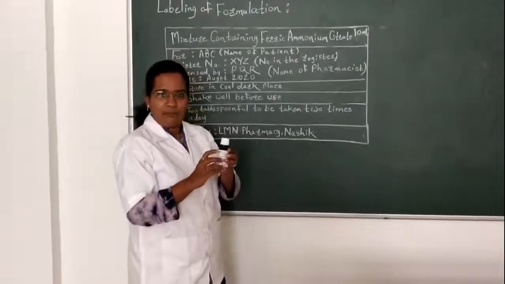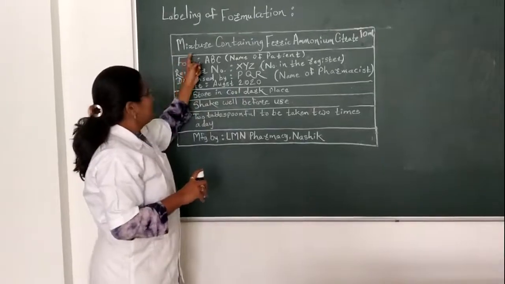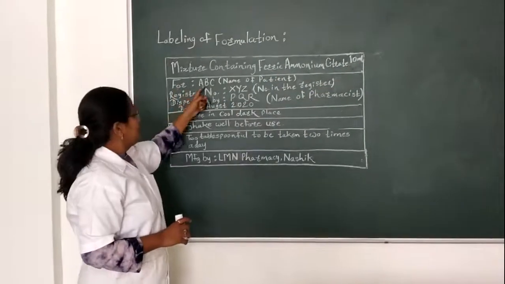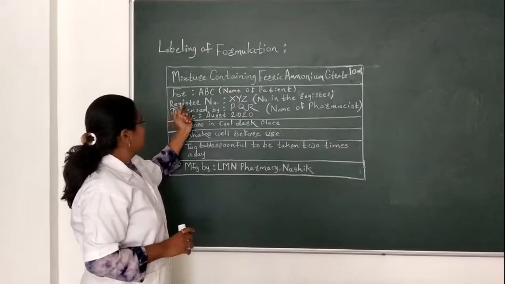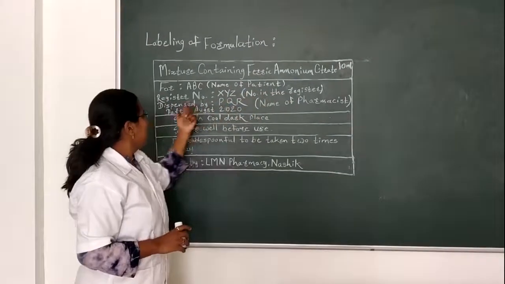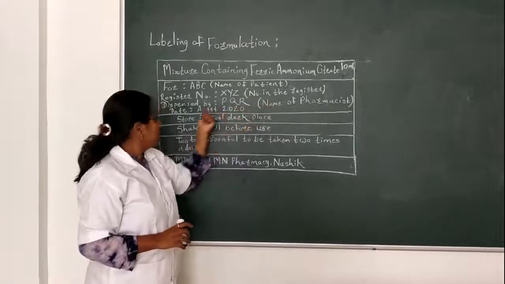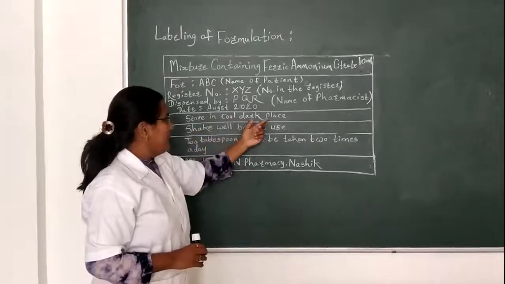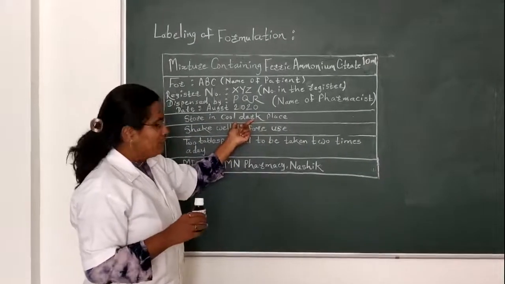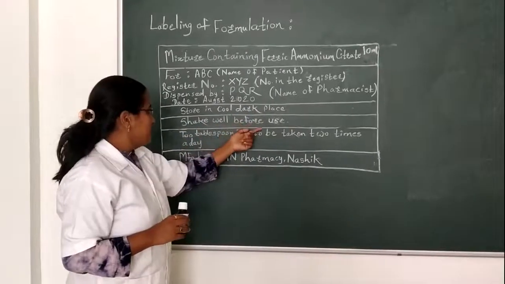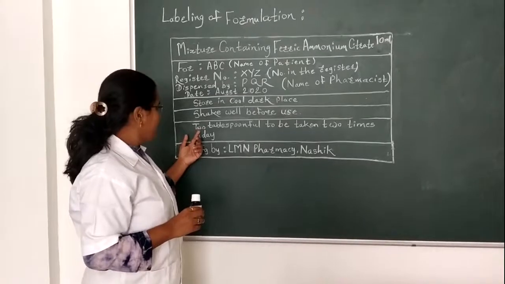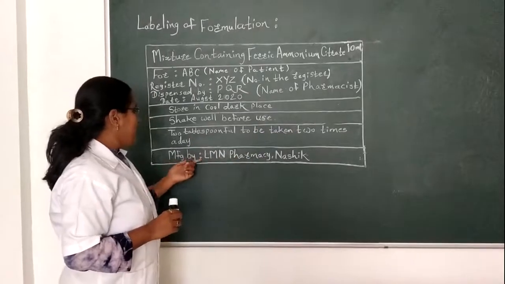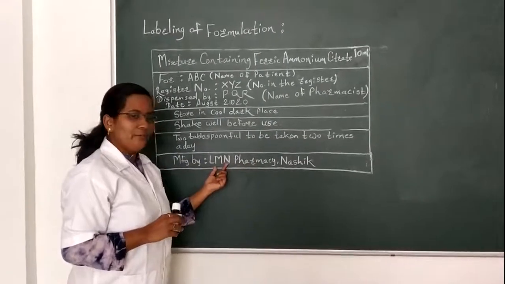We prepare this label for our formulation. Let's see the labeling of the formulation. For mixture containing ferric ammonium citrate, the quantity written here is 10 ml. For EDC, here one can write the name of patient, register number XYZ, number in the register, dispensed by PQR, that is the name of the pharmacist, date of manufacturing August 2020, storage condition: store in a cool and dark place. As it is written dark, that's why we store it in an amber colored bottle. Shake well before use is another direction, and one more direction for use: patient, 2 tablespoonful to be taken 2 times a day. Manufactured by Element Farms in Nashik; here one can write the name of the industry.